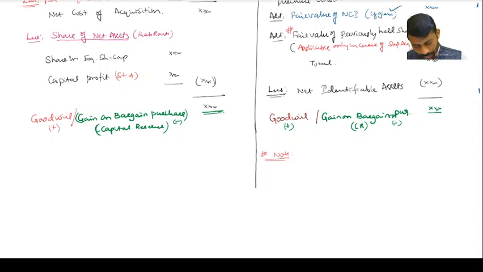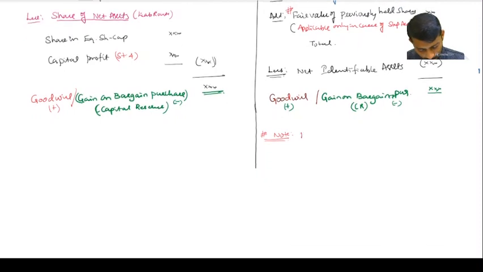Note is for what? Fair value of previously held share. Correct? Yes, sir.